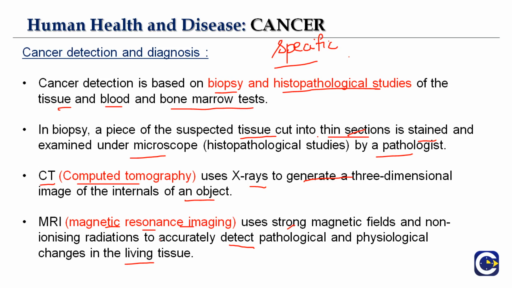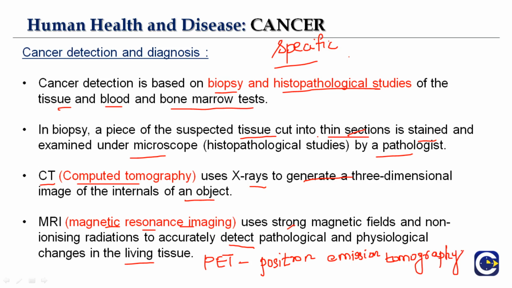So this is the most relevant method for diagnosing cancer, and this is called an imaging test that is used for diagnosing cancer that we saw here. One is CT and the other is MRI, and sometimes you even go for PET. You must have heard about it. This is another technology here which is called PET, and the full form of this is positron emission tomography. This is also an imaging test to diagnose cancer.